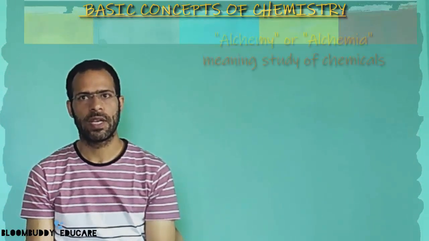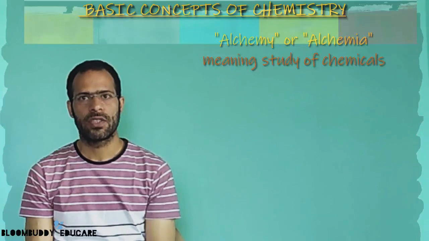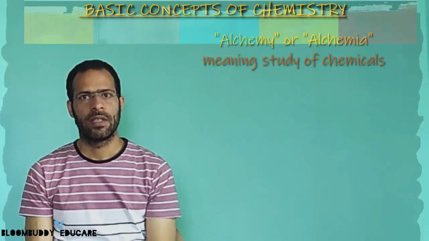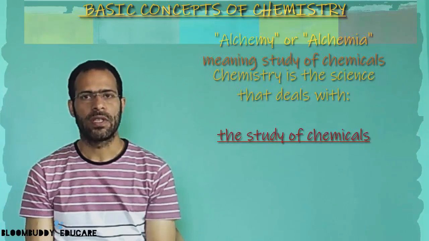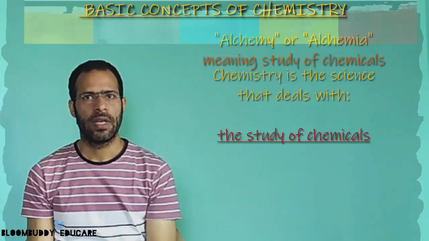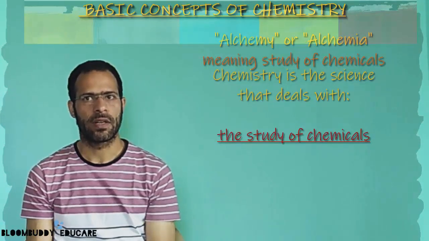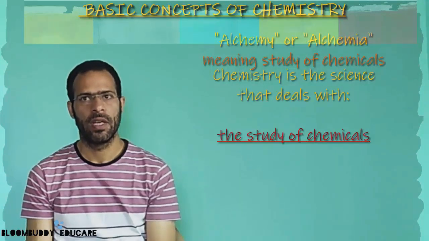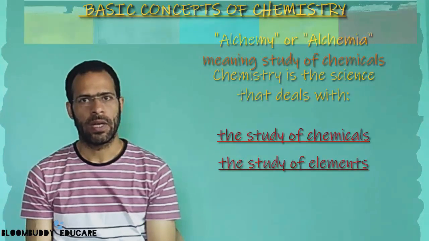So the word chemistry has been derived from an Arabic word, alchemy or alchemia, which means the study or science of chemicals. Chemistry can thus be defined as the science dealing with the study of chemicals. If we have a clear look at the structure of our universe, we find that there are chemicals only, which are in fact made up of different types of elements. So chemistry can also be defined as the study of elements.